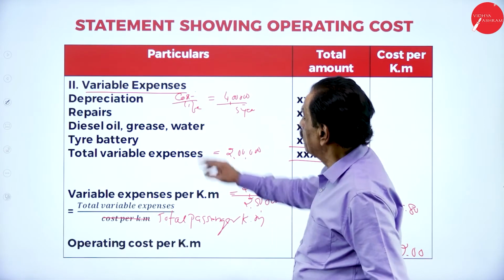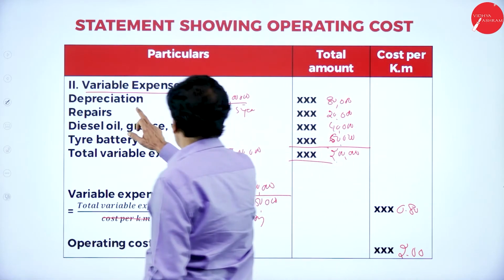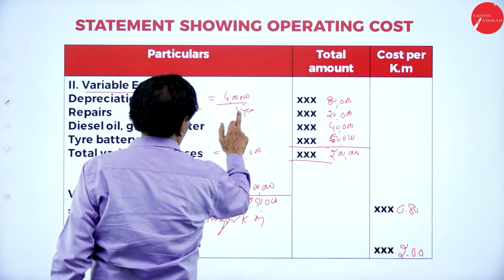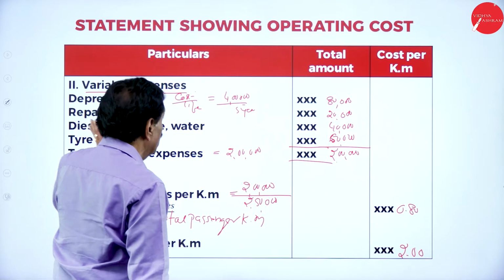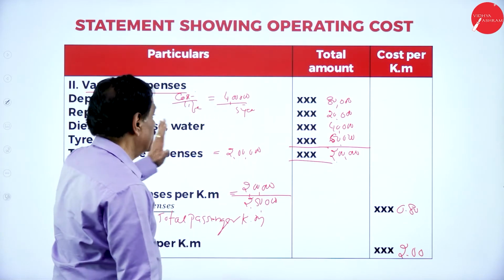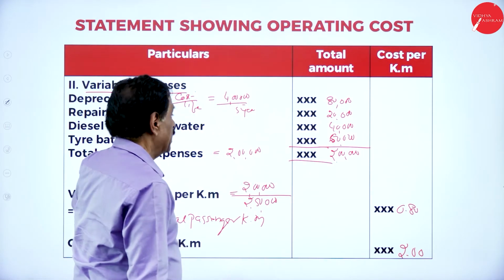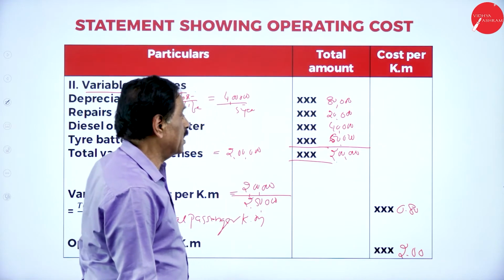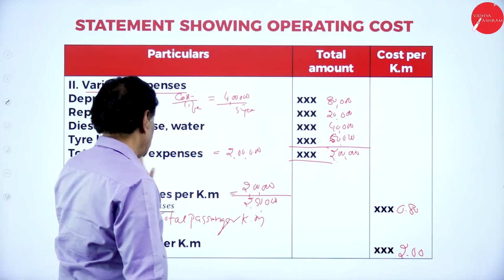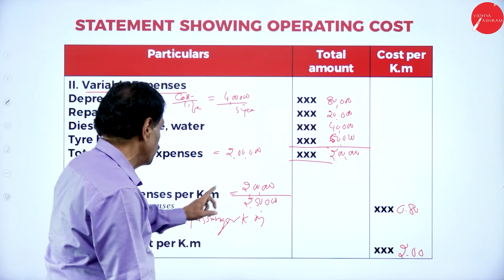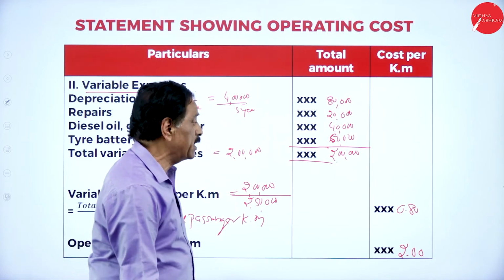Then variable expenses. Depreciation is cost divided by life. Cost is 4 lakh divided by 5 years, 80,000. Repairs 20,000. Diesel, oil, water 40,000. Tire and factory we have got 60,000. Totally 2 lakh. Total variable expense is 2 lakh rupees divided by 2 lakh 50. It will work out 80 paisa.